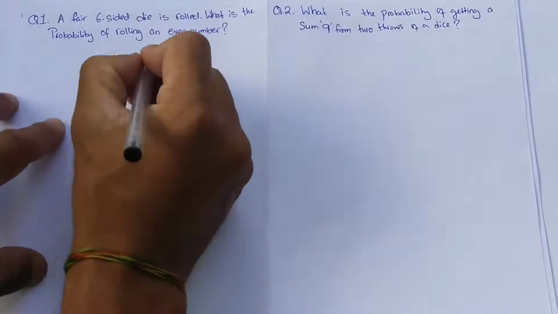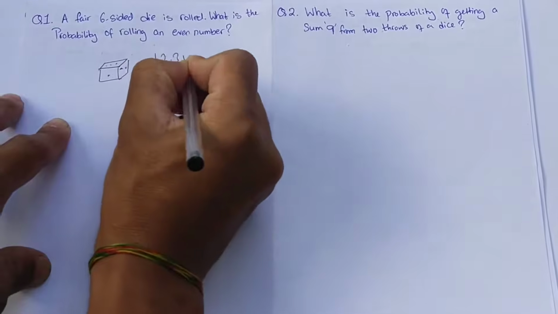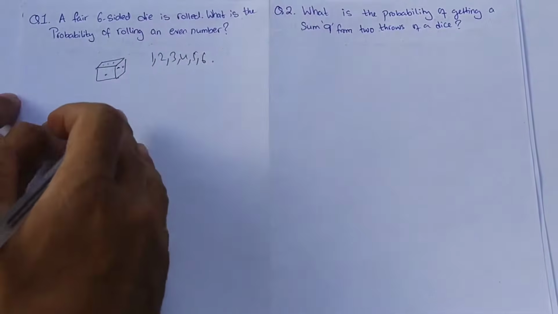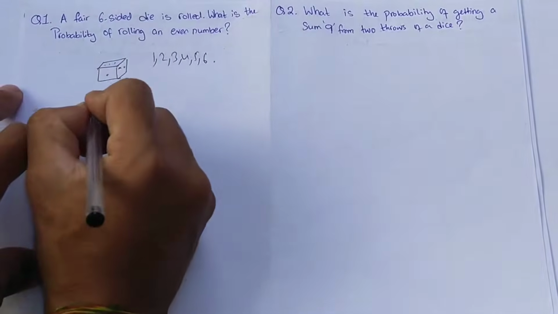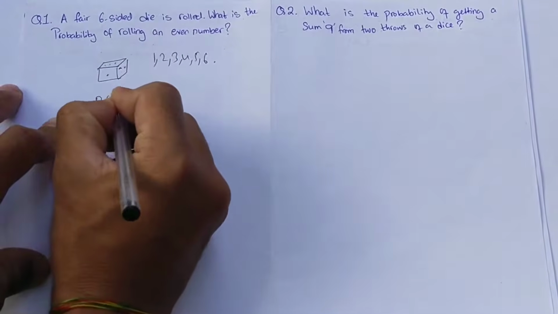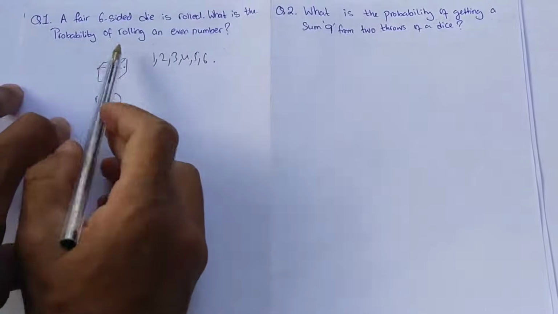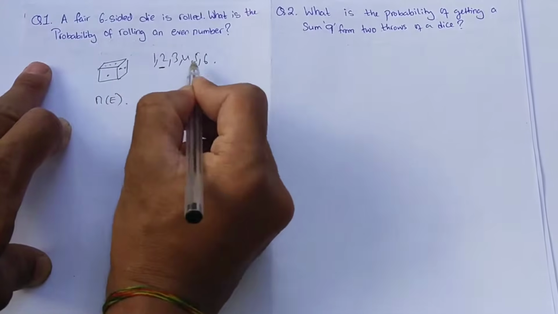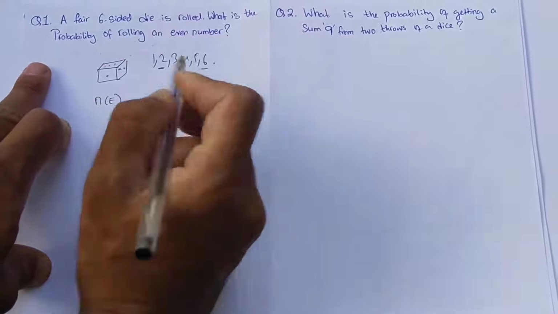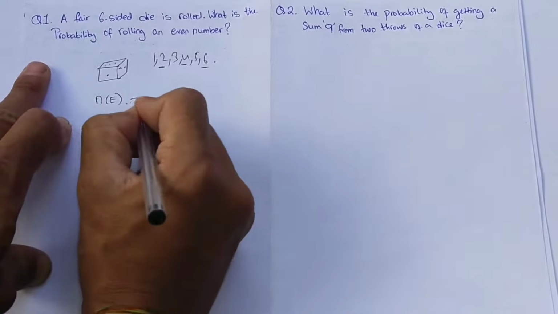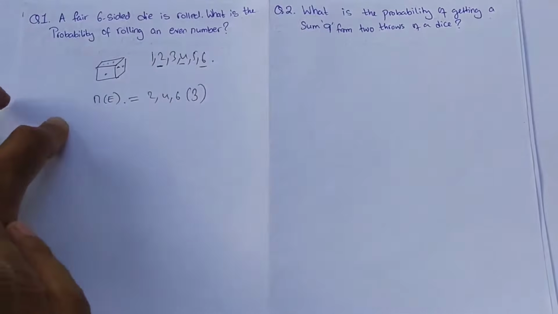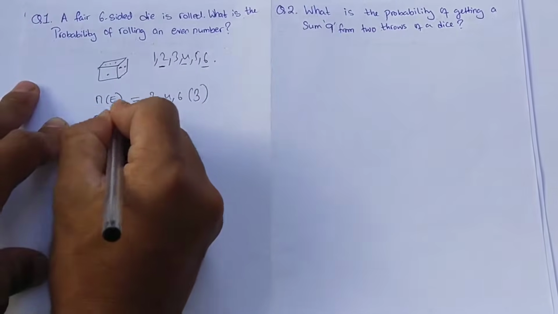The dice has 6 sides, with numbers 1, 2, 3, 4, 5, 6. So the number of ways event E can happen, rolling an even number, is 2, 4 or 6. So the number of events occurring is 2, 4 and 6, which is 3 out of 6. The 3 is the favorable count.